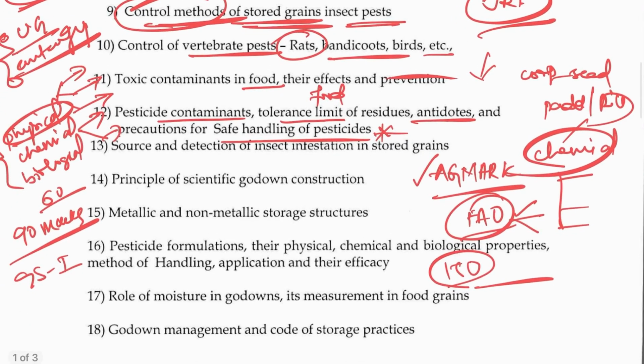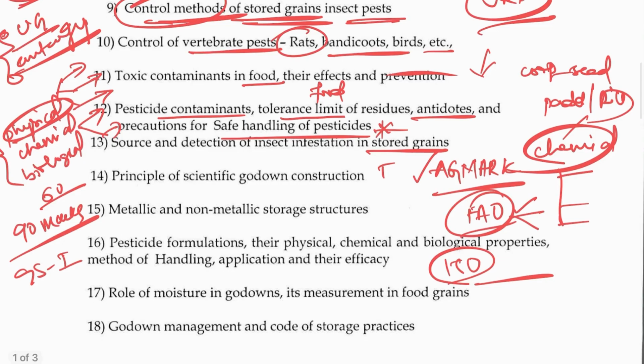The sources and detection of insect infestation in stored grains, that's also a very important part. You can refer to the Tamil Nadu notes. Otherwise, we will be sharing them in Telegram. You can download them there, or you can visit the website that I'll be giving the details of below.